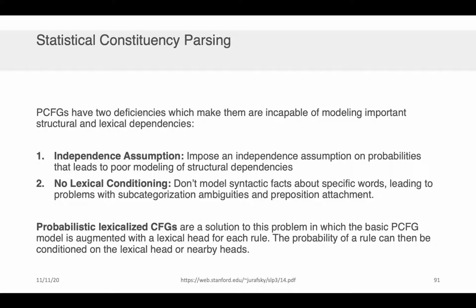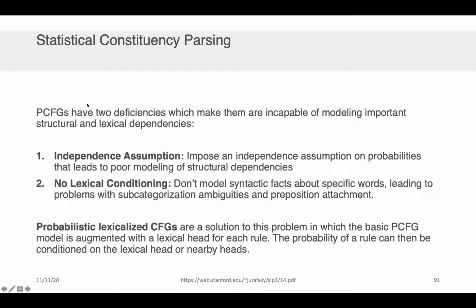The second one is that there's no lexical conditioning. That is, we don't model any syntactic facts about the words. And this can lead to problems with subcategorization, ambiguities, and prepositional attachments. What I mean specifically here is that there are certain words that tend to show up and be used in particular grammatical contexts. They're very, very likely to show up in very specific contexts. And this model doesn't have a way of accounting for those nuances.